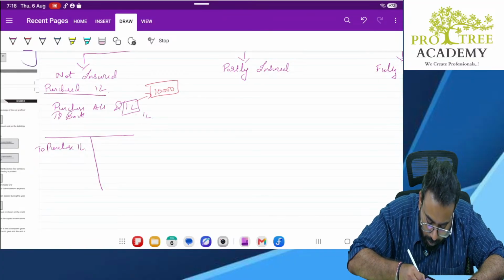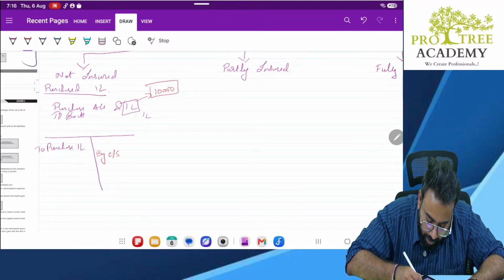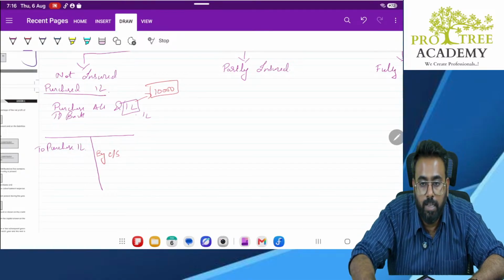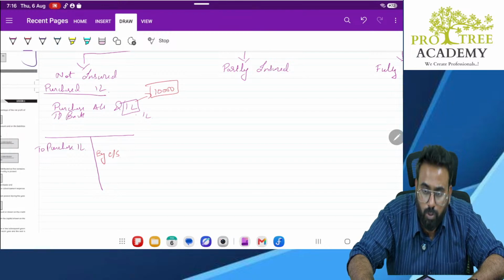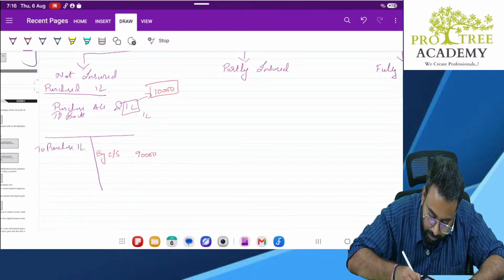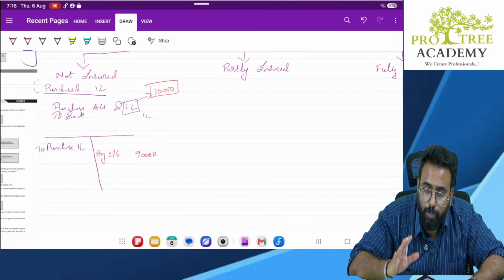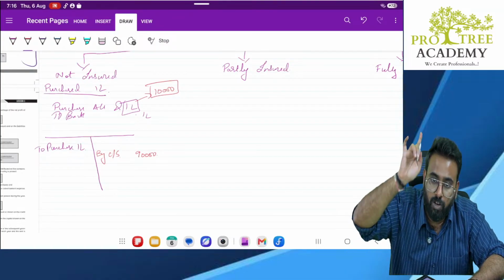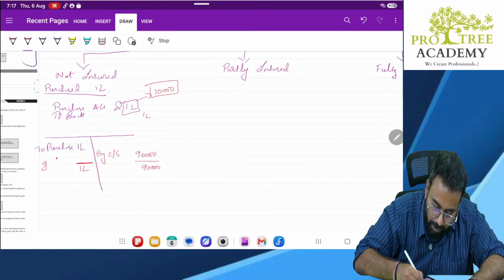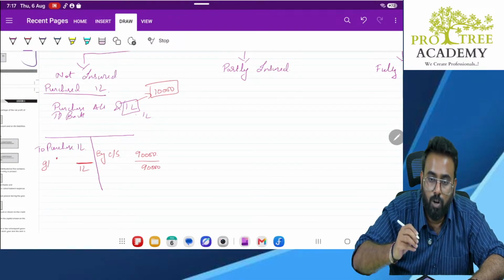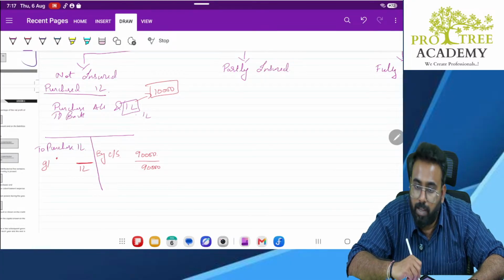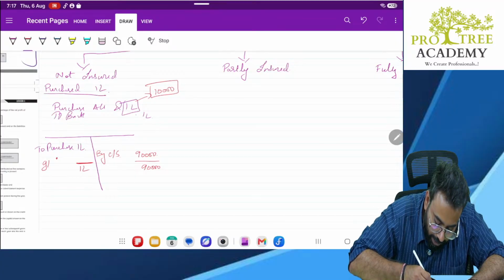So, by closing stock, how much? Sir, by closing stock will be 90,000. Why? 10,000 lost in the fire, sir. Correct. So, are you making loss here? Remember, profit and loss trading account. If balancing figure comes this side, it is GP. If balancing figure comes this side, it will be gross loss. So, where the balancing figure will come? This side. Correct or no? Yes, sir, correct. Now, what is the name of this account?